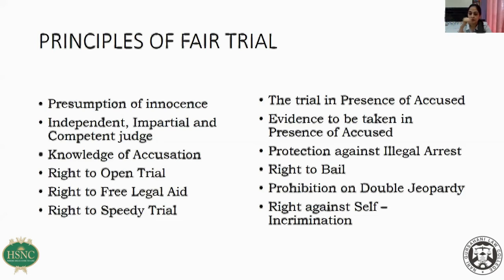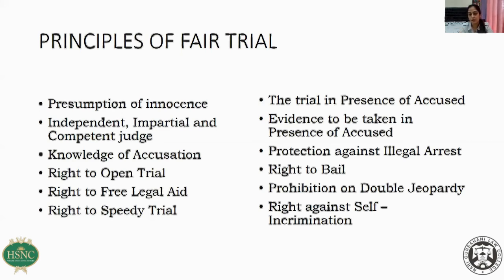Right to open trial. It is important that the trial is conducted in an open court where even the public is allowed to enter the court and sit. You all would have seen that a trial is never conducted in a closed chamber. It is always conducted in the open court. So every accused has a right to an open trial. There are very few cases where the trial is not open, that is, in camera. That is because of the sensitive nature of the trial.